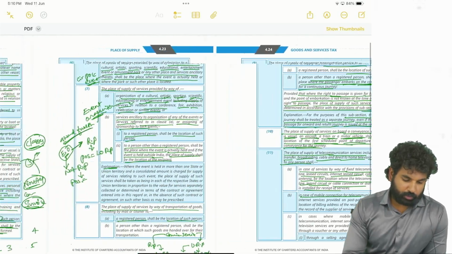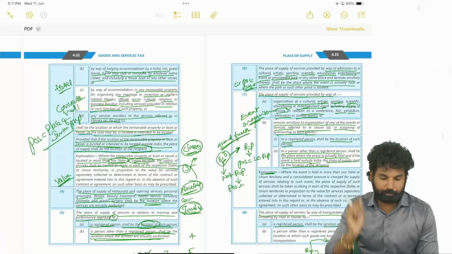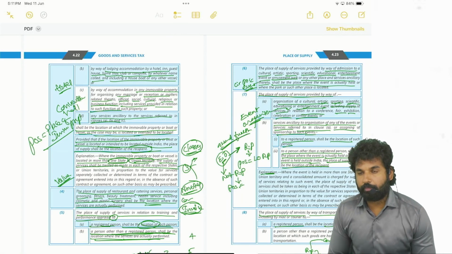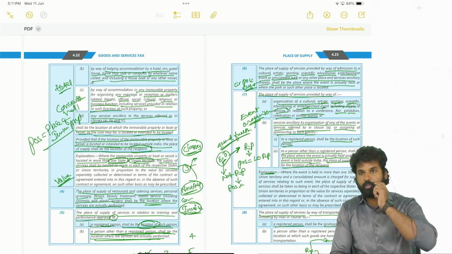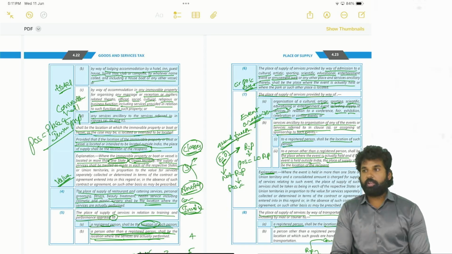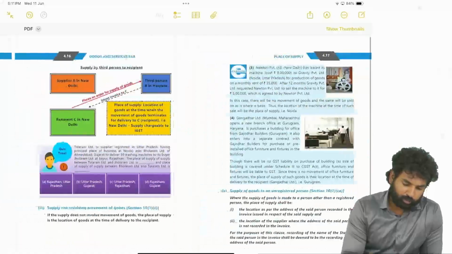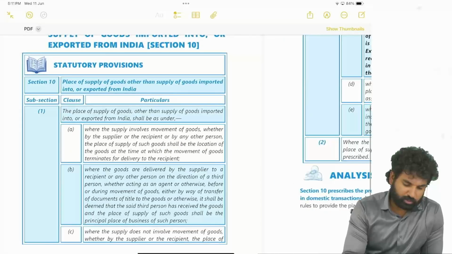See here, we are looking at section 12 of the IGST Act. Now we have already seen section 10 of the IGST Act, where we discussed place of supply of goods, that too under domestic transactions. Section 10 has 5 subsections, correct?